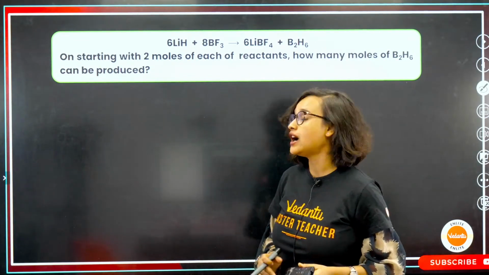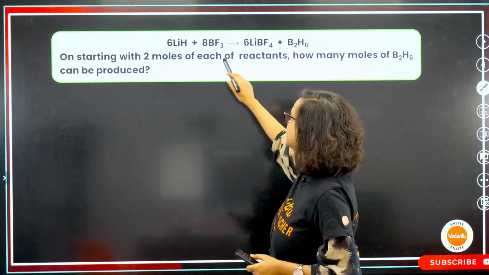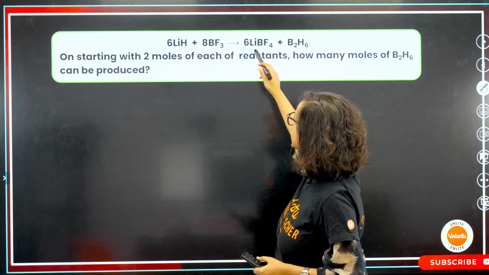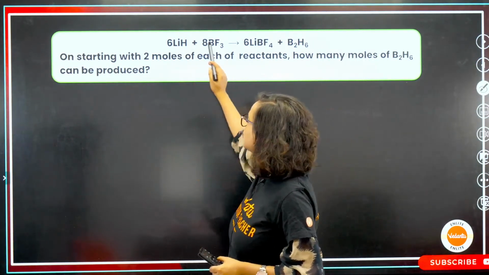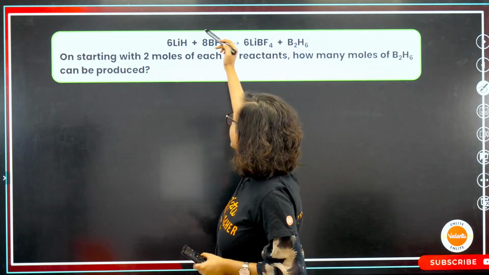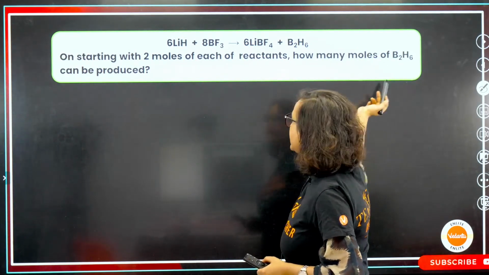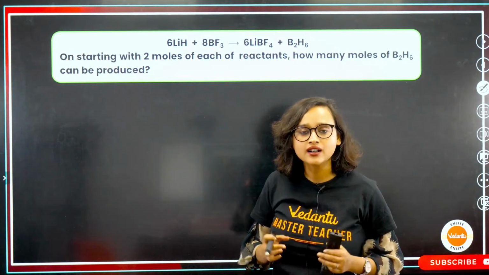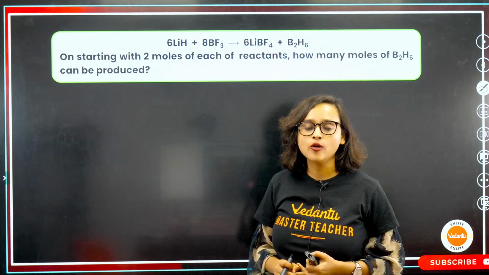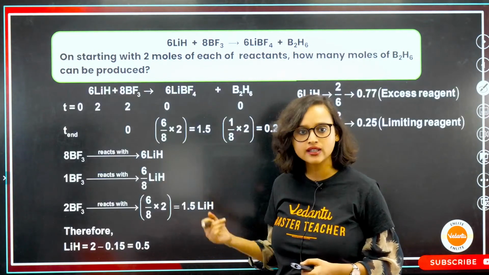Okay, now 6 LiH plus 8 BF3 will give you 6 LiBF4 plus B2H6. Both of them are starting with 2 moles: 2 moles of LiH and 2 moles of BF3. What is the number of moles of B2H6 that can be produced? How many moles of B2H6 can be produced? Let's solve it.